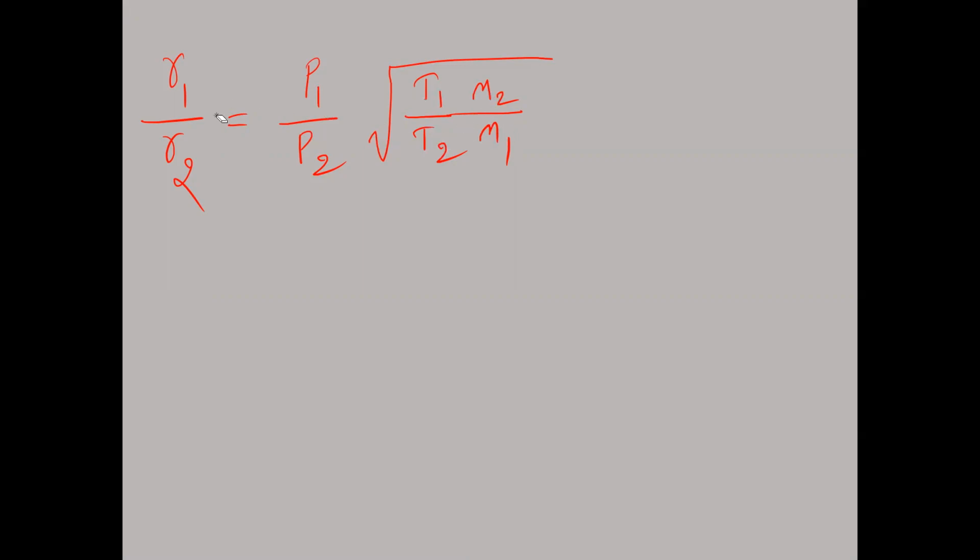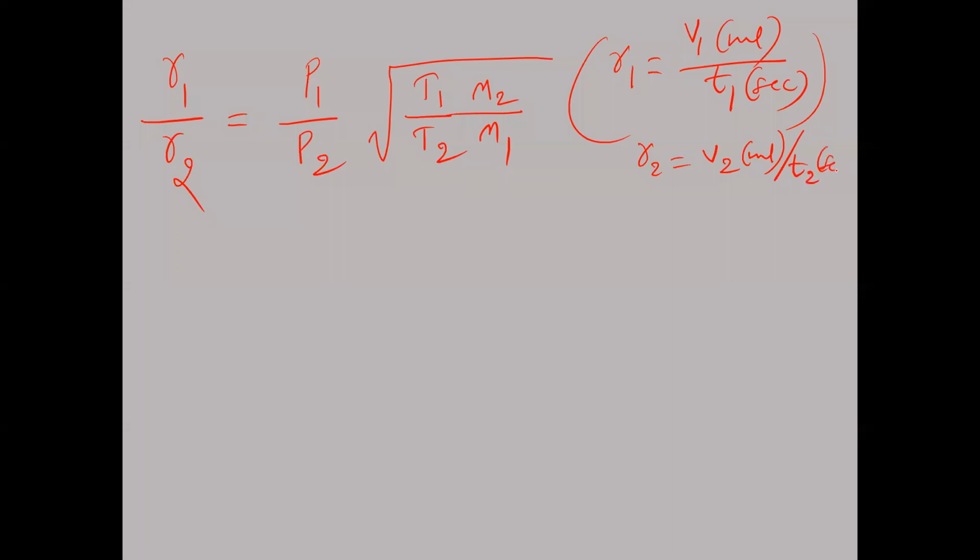This is the main equation of Graham's law of diffusion. And I told you that R1 is equal to the volume of the first gas in milliliters diffused, divided by the time taken by the first gas in seconds. So R1 is equal to V1 by T1. Similarly, R2 is equal to V2 in ml divided by T2 in seconds. So like this, we take R1, R2 here.